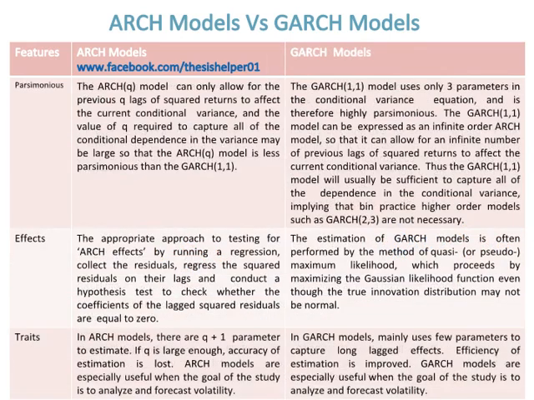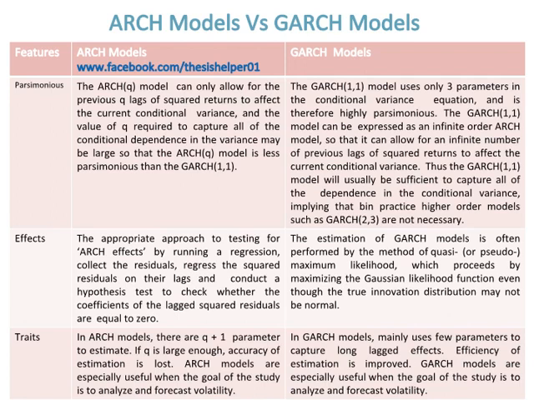The ARCH-q model can only allow for the previous q lags of squared returns to affect the current conditional variance, and the value of q required to capture all of the conditional dependence in the variance may be large, so that the ARCH-q model is less parsimonious than the GARCH-1-1. Whereas, the GARCH-1-1 model uses only 3 parameters in the conditional variance equation, and is therefore highly parsimonious.